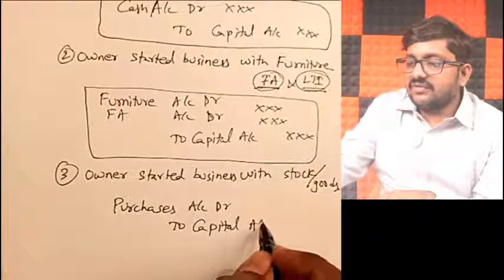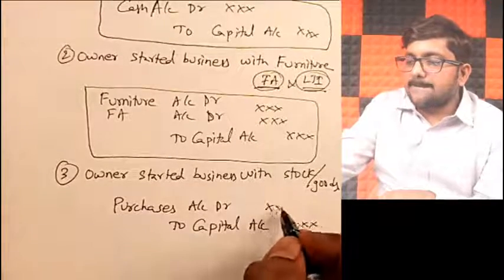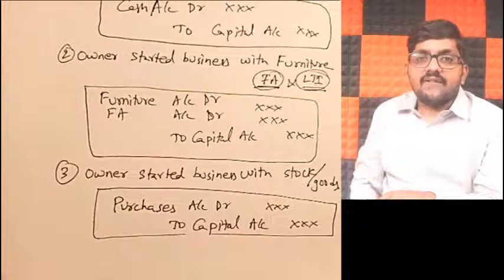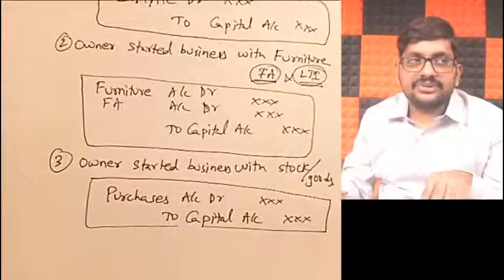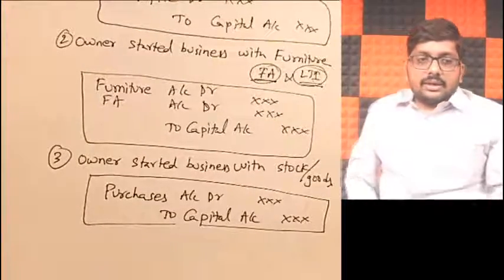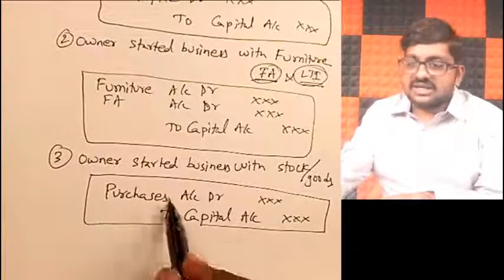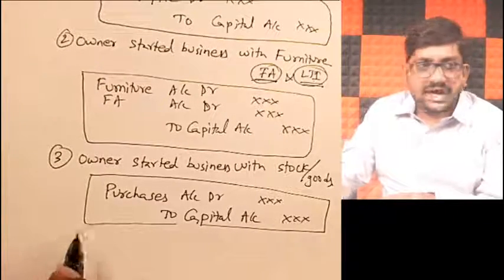Very important. Many people usually miss this particular journal entry, friends. When owner introduces capital, that too in the form of stock, try to understand, it is something like business is purchasing stock from the owner himself. Got it, friends? Because business is taking the goods, we call it purchases. Whatever money we have to pay to the owner will become our business capital, correct? So that's why we will take it as purchase account debit to capital. Good, sir. I understood that also.